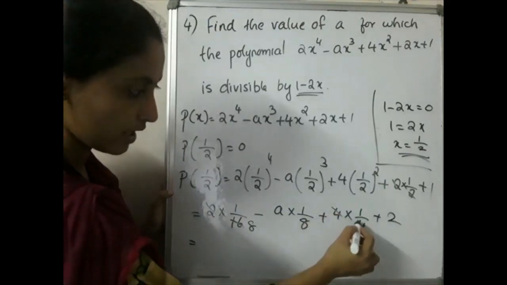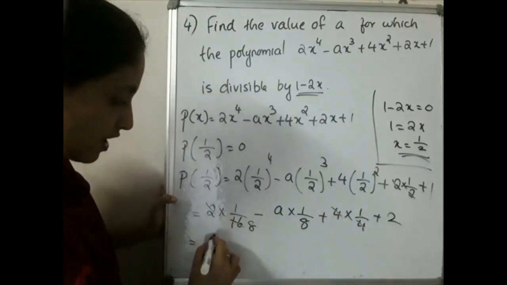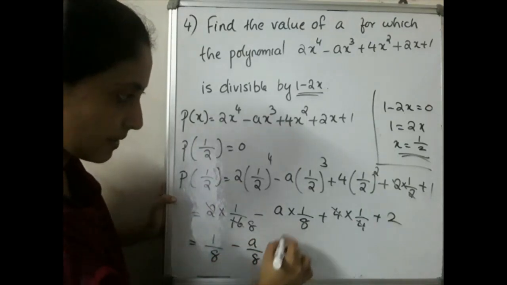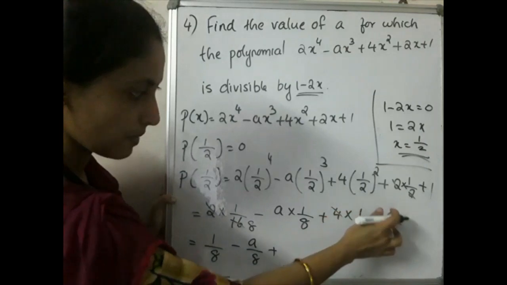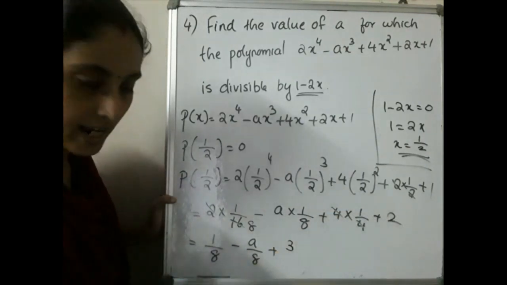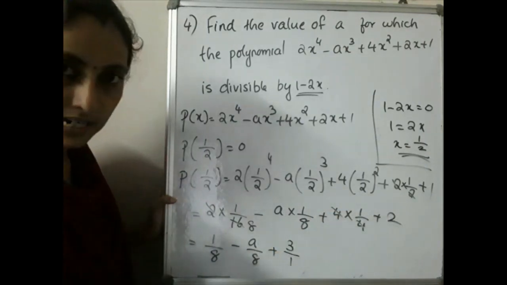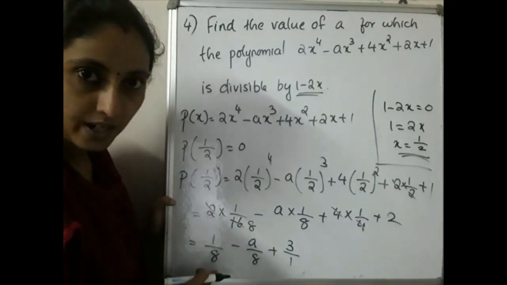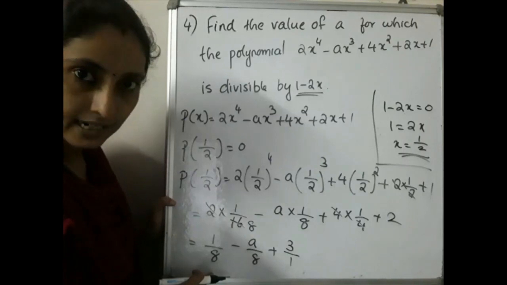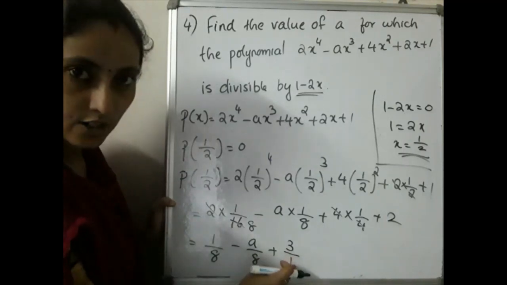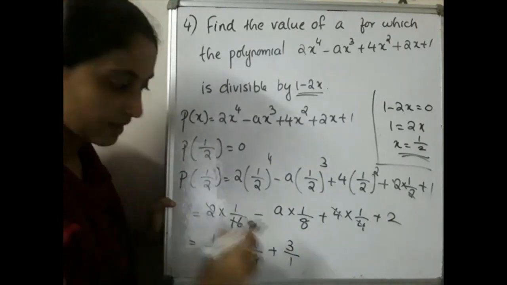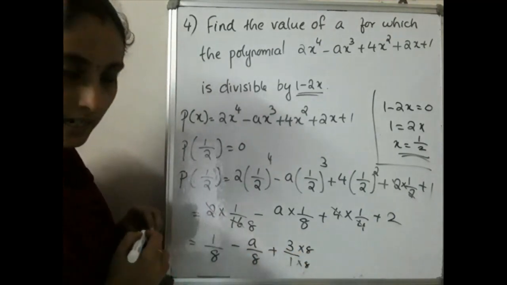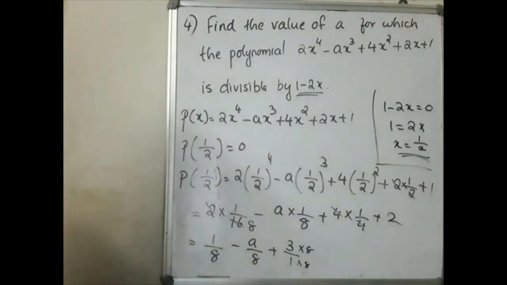Then here 4 and 4 got cancelled. So what is left? 1 by 8 minus a by 8. Then plus 1 plus 2, that is 3. So 3 can be written as 3 by 1. Both are denominators of 8, so we can change this to the denominator 8. Then we can simplify easily. So you can multiply by 8 over 8. Hope you are clear up to this. So please write down up to this.